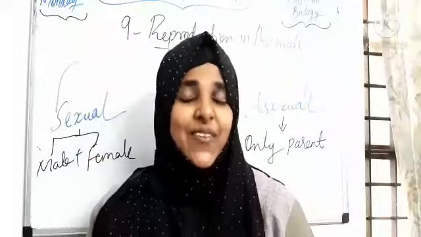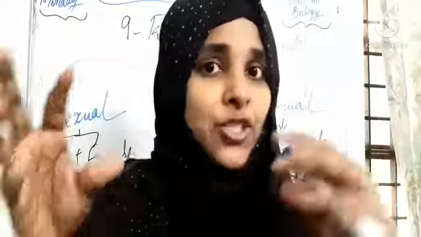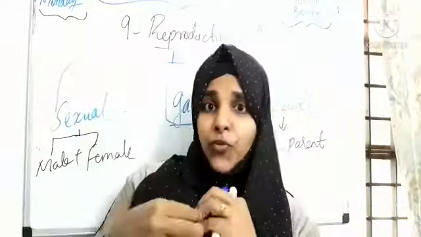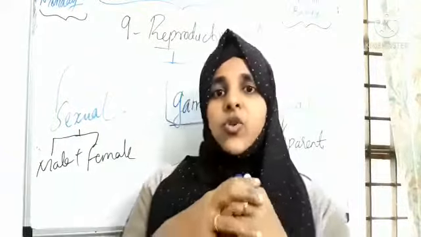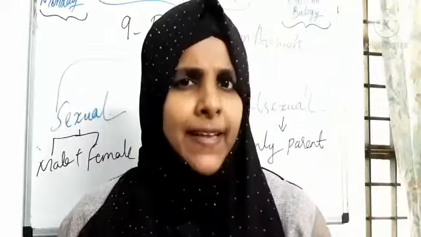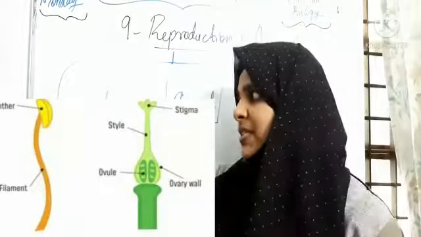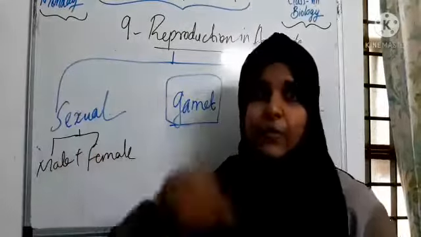So students, in our 7th grade, we learned that the male gamete and female gamete of a plant fuse together to form a new offspring, right children? So what are the male gamete and female gamete of a plant? Do you remember that one? You just memorize it, okay? Then only it will be easy to learn about sexual reproduction in animals also.